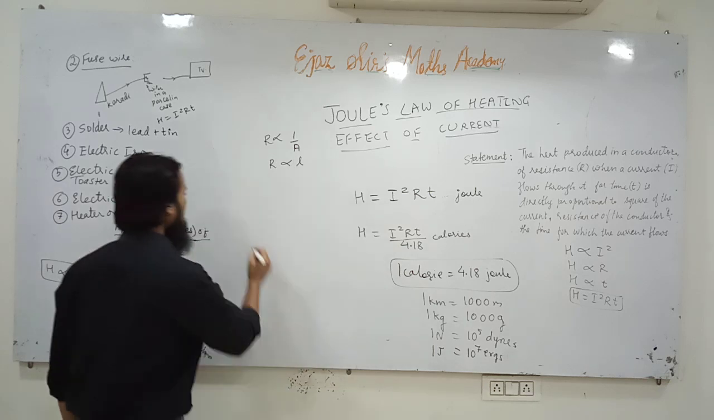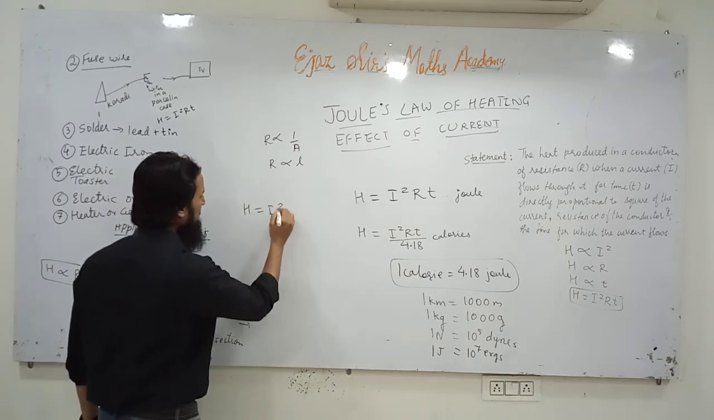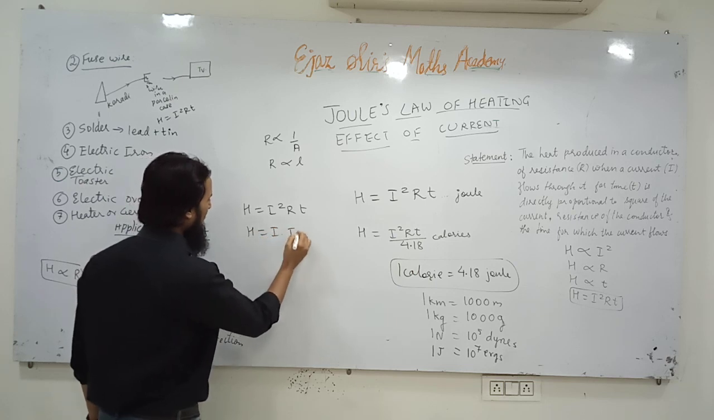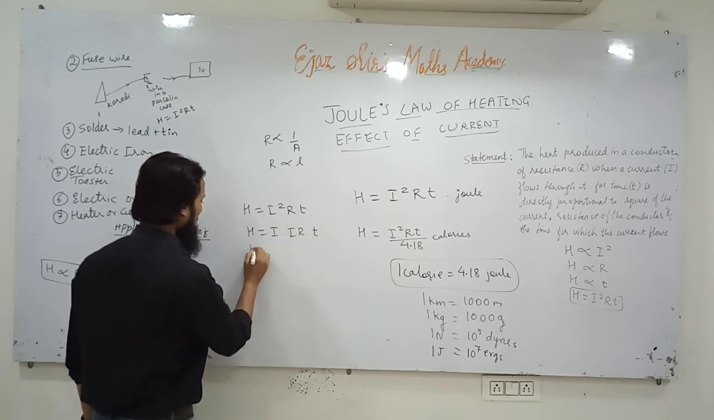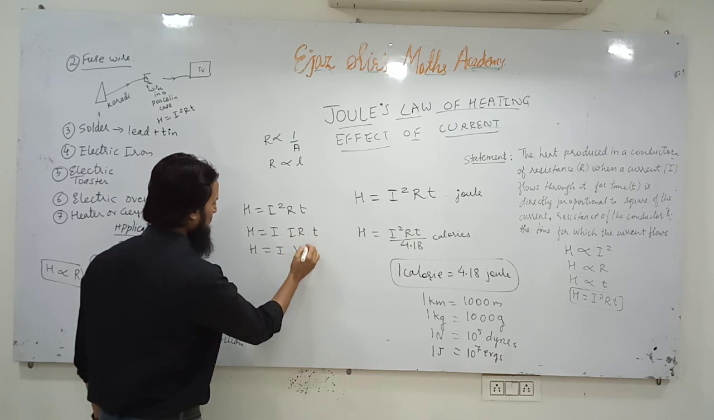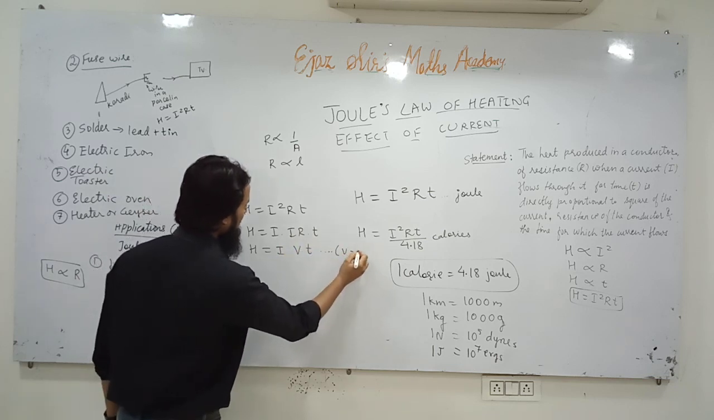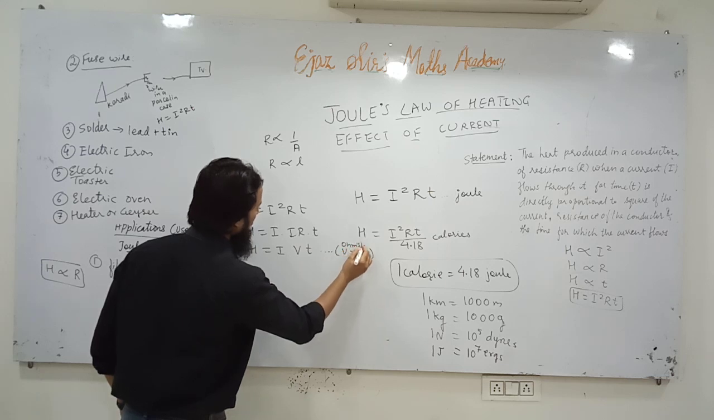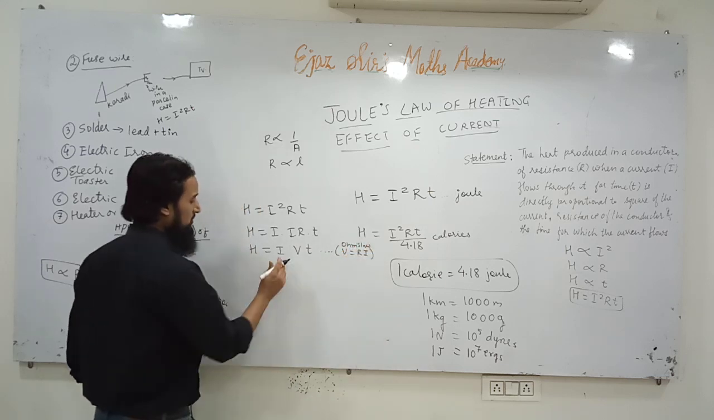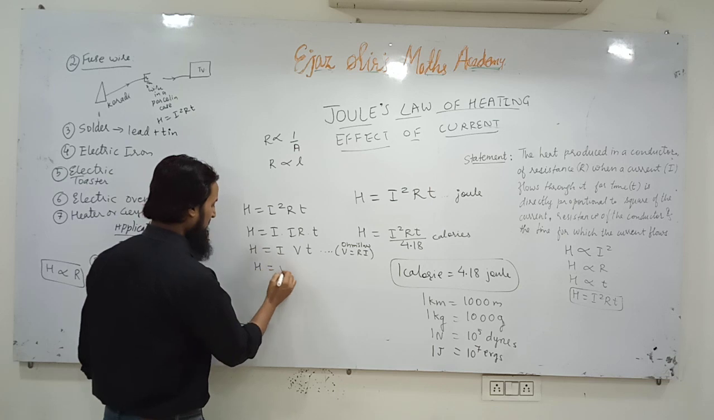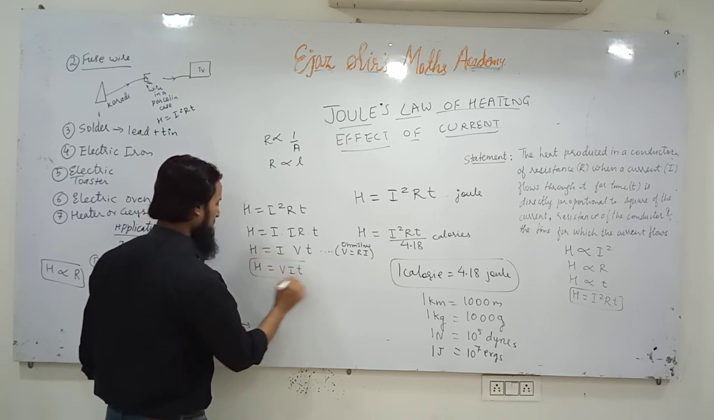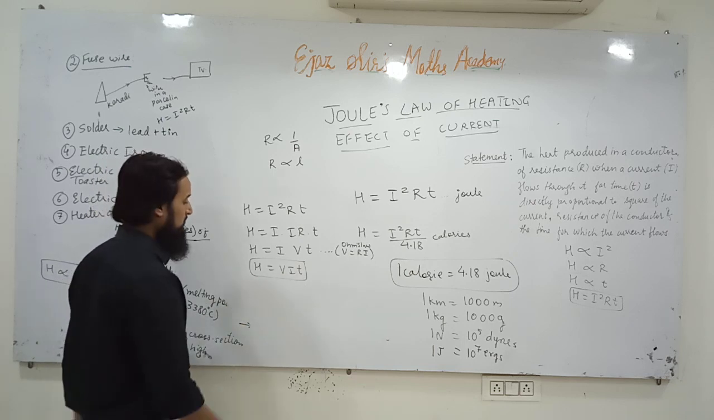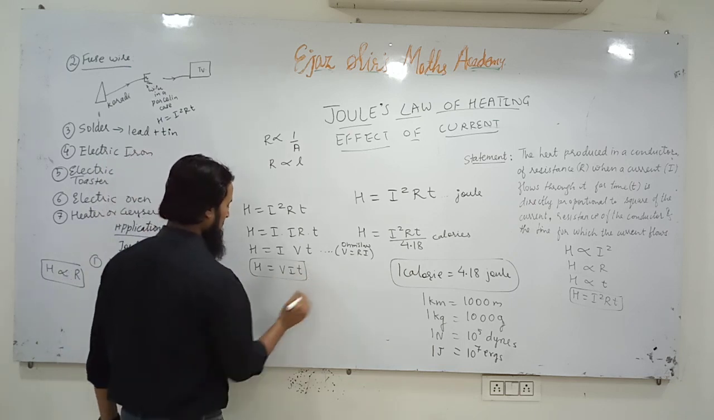Understood? One more thing, H is equal to I square R T. I square RT can also be written as I into IR into T. So it can be written as I into V into T, because V is equal to R into I, Ohm's law. So it becomes I V T, or V I T. Heat is equal to VIT, in joules.